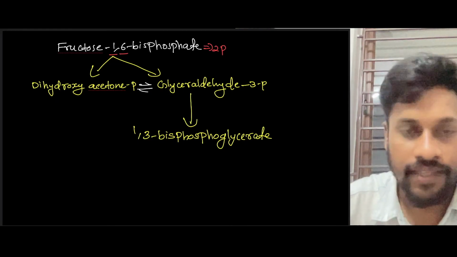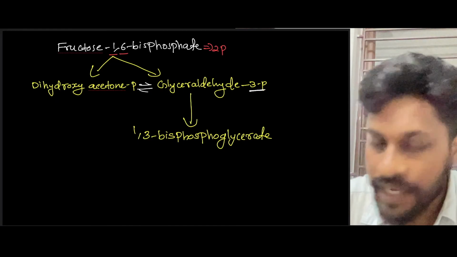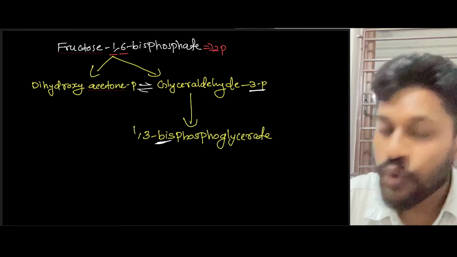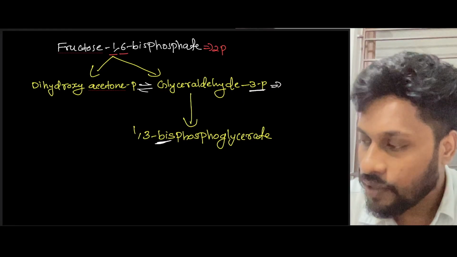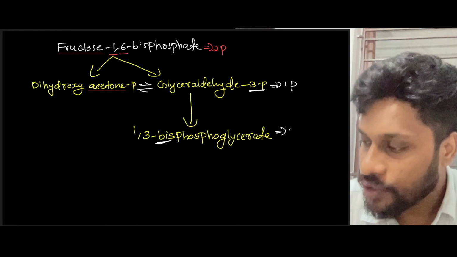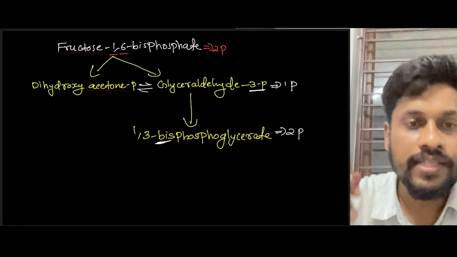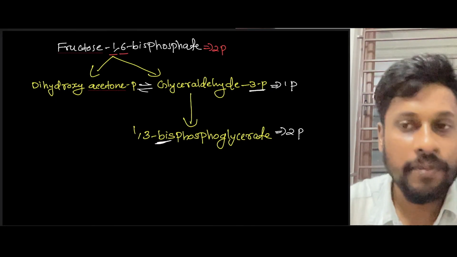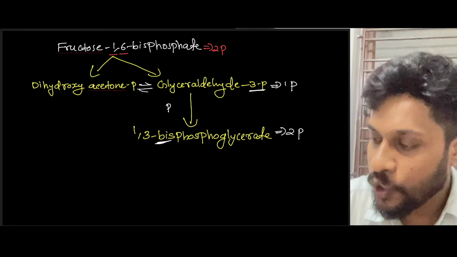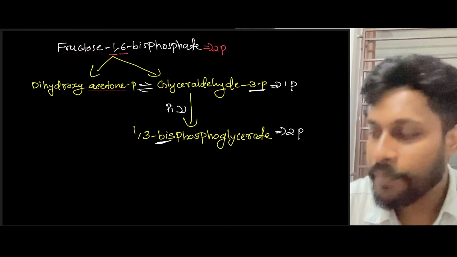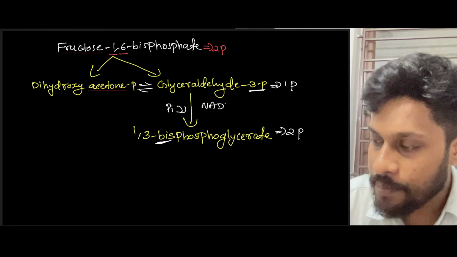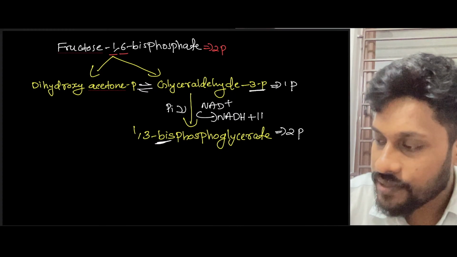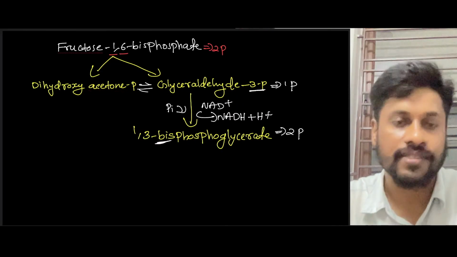Extra phosphate added, because glyceraldehyde 3-phosphate has 1 phosphate, and 1,3 bisphosphoglycerate has 2 phosphates. This extra phosphate will be given by inorganic phosphate. At this time, NAD plus will be converted into NADH plus H plus, right?